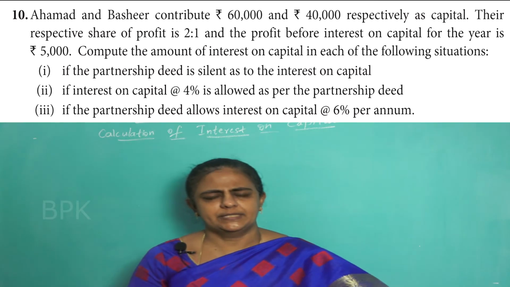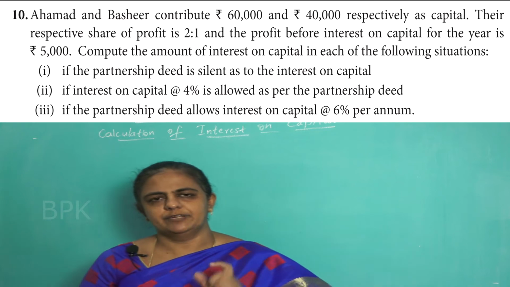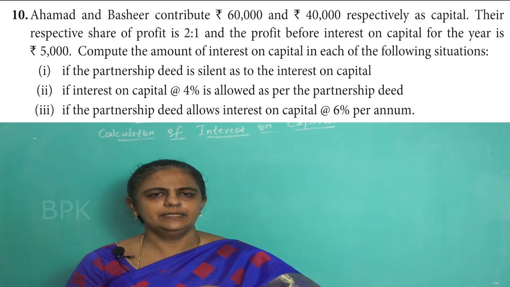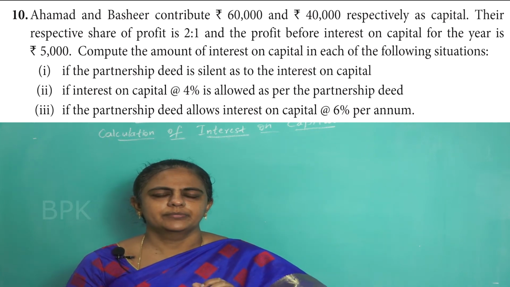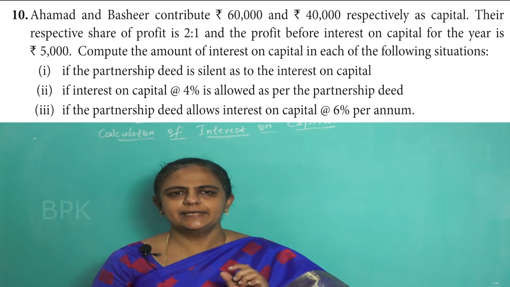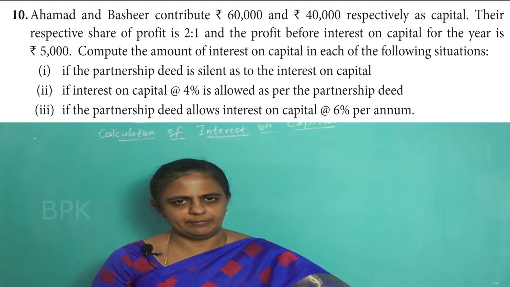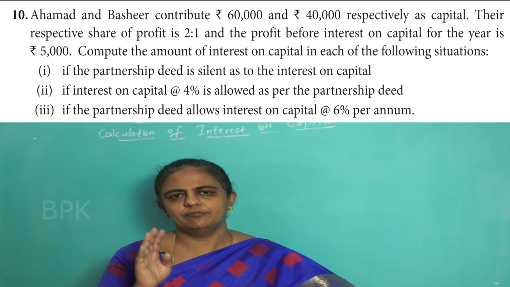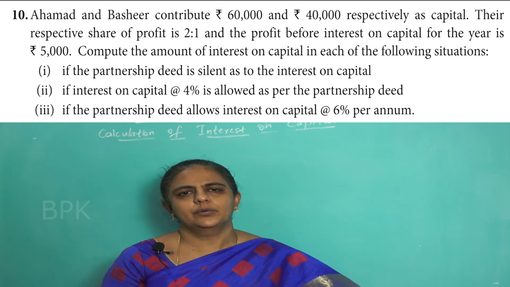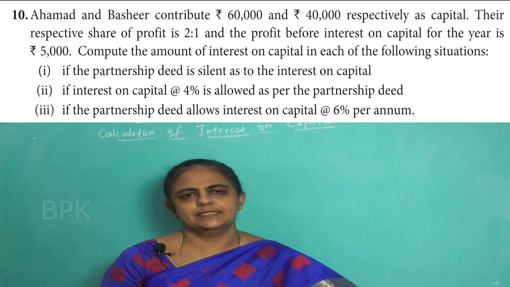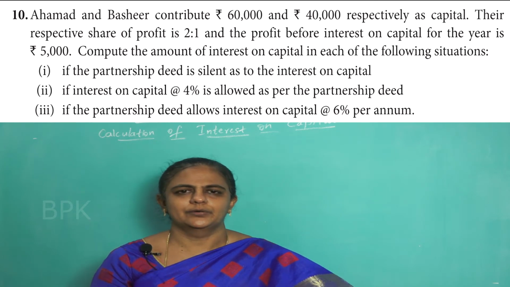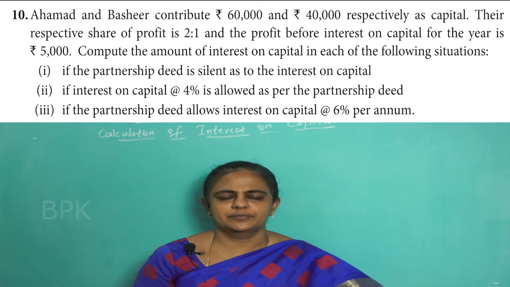Okay. Now see the question, children. 3 conditions are given. First one is that when there is no provision in the deed for providing interest on capital. Second one, to provide 4% interest. Okay. Third one, to provide 6% interest on capital. Okay. Now we'll see the first part now.